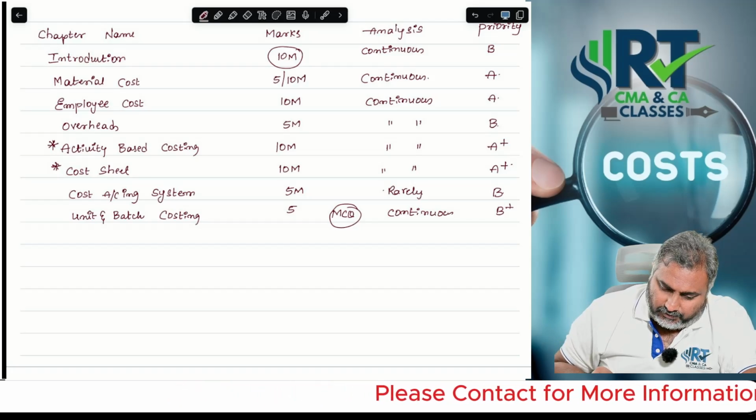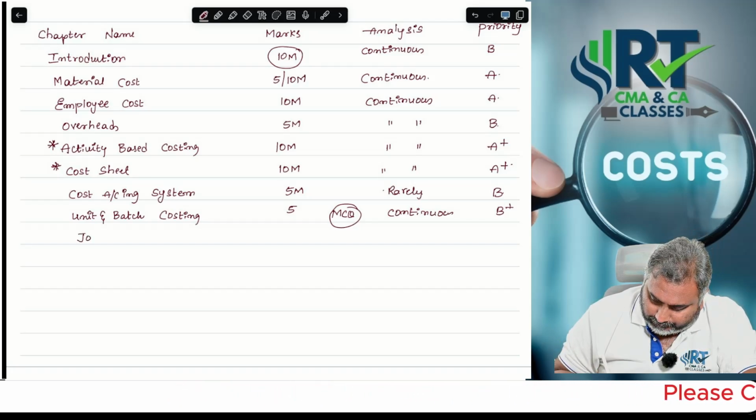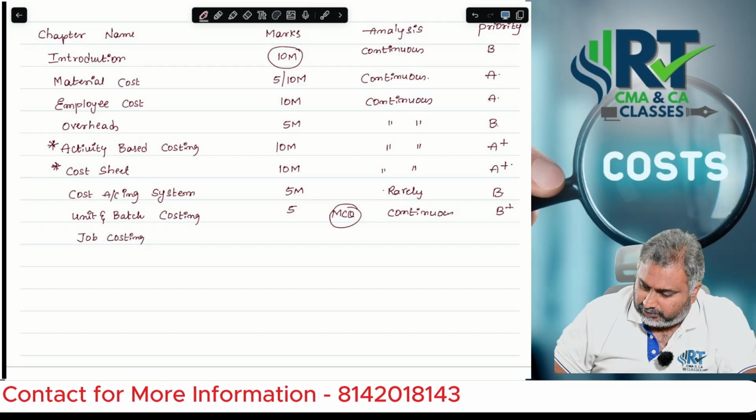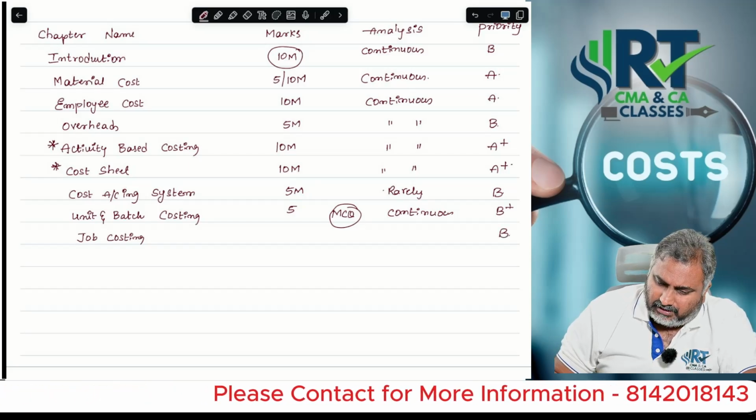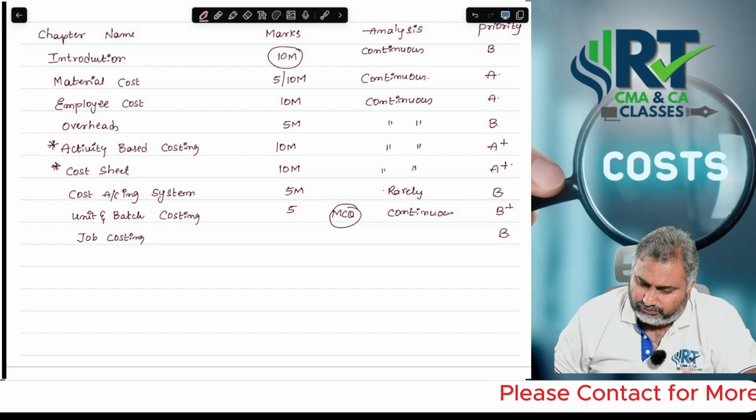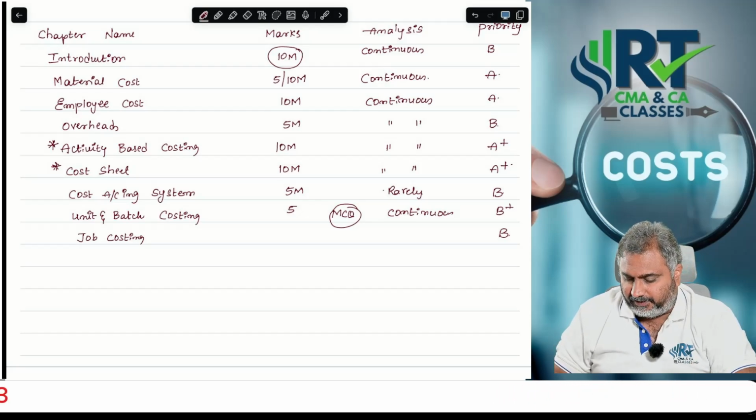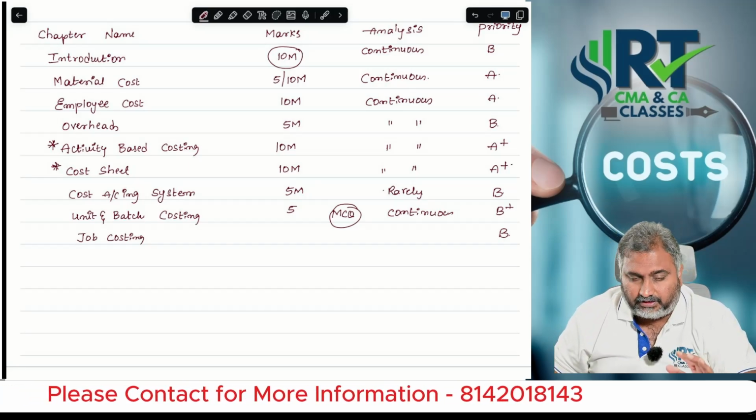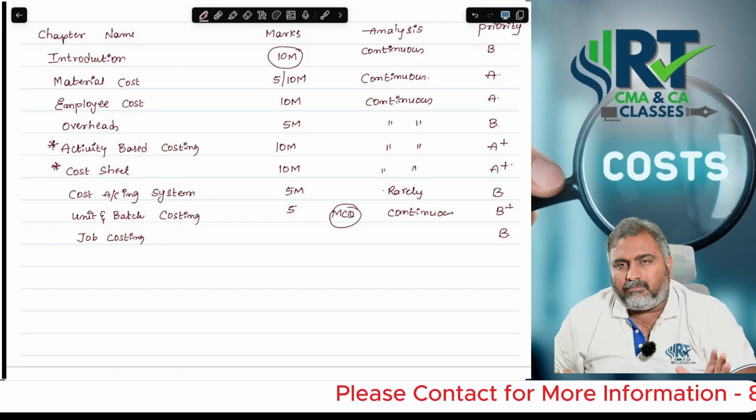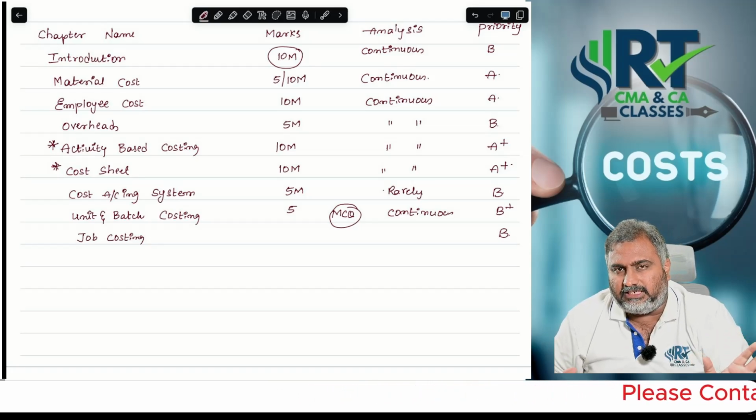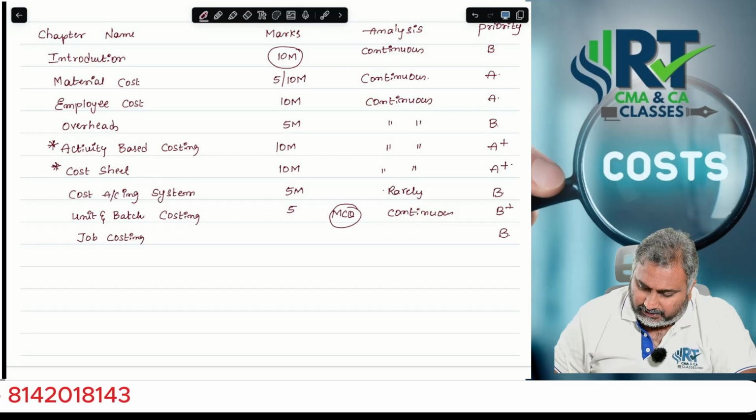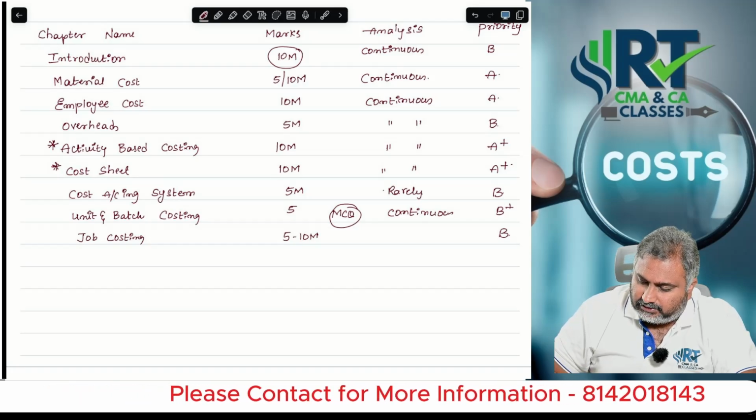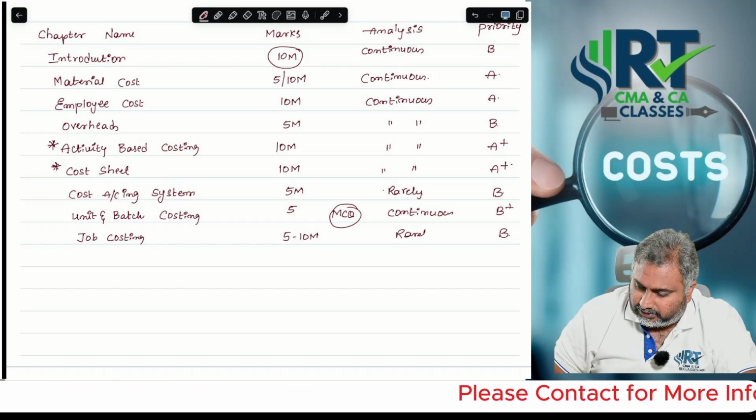Next, sir, if you go with job costing, this is also a B category, sir. And in very few situations you may be focused, people feel. Previously contract costing was also there, that was deleted, fortunately or unfortunately, we can't say exactly, but an interesting concept. Anyway, that was deleted. You can expect a range of 5 to 10 marks from this particular chapter. This is also a rare concept.